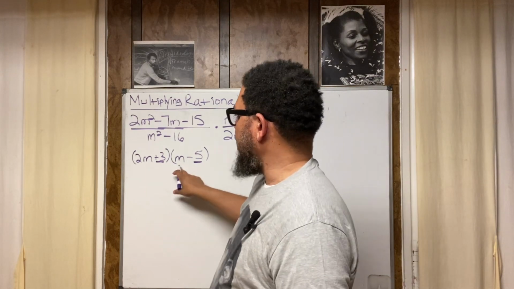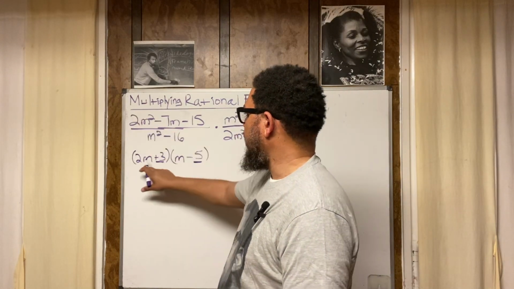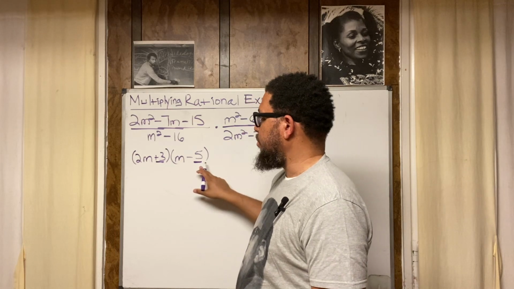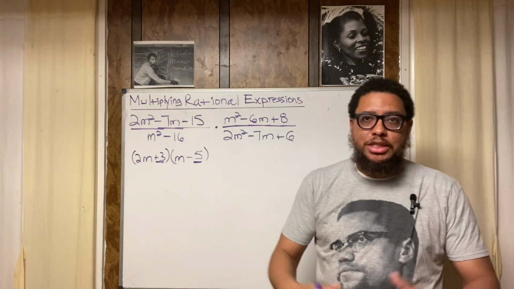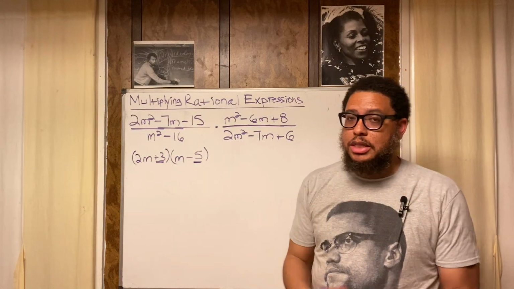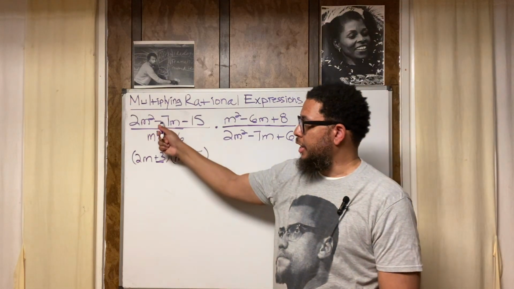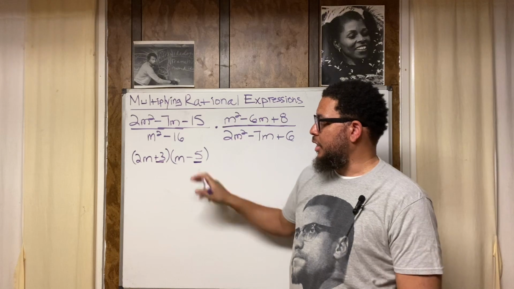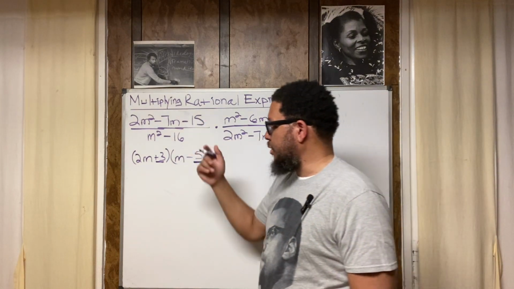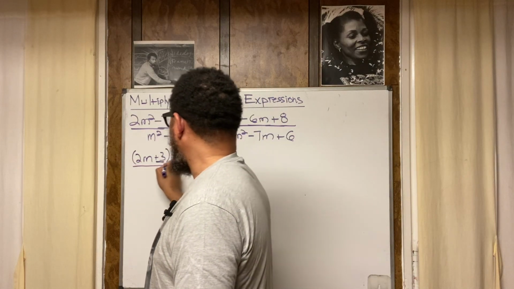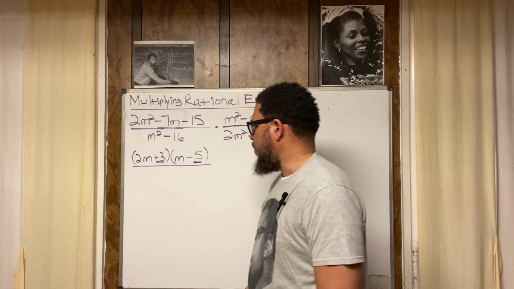2m times m is 2m squared. That's what we got right there. 2m times -5 is -10m. 3 times m is 3m. Stop right there. What's -10m plus 3m? -7m. And what's 3 times -5? -15. So we good. We just factored this, right? Through trial and error.